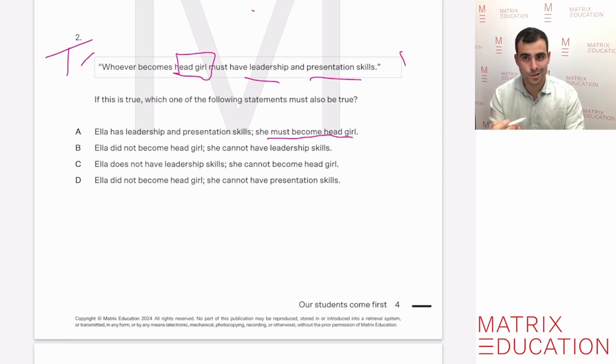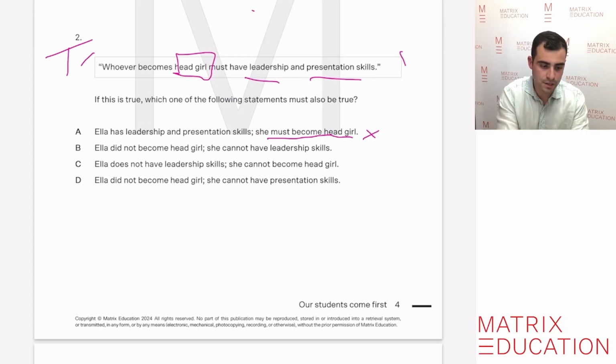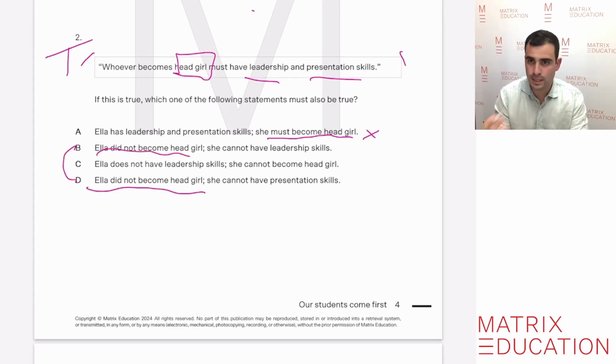This is how tricky some of these questions are, and how you have to really use and evaluate your reasoning to get these correct. So it's definitely not that one. If we look at B and D, they're similar in that they both start with Ella did not become head girl, and they alternate as to the reasons why. Ella did not become head girl because she cannot have leadership skills.